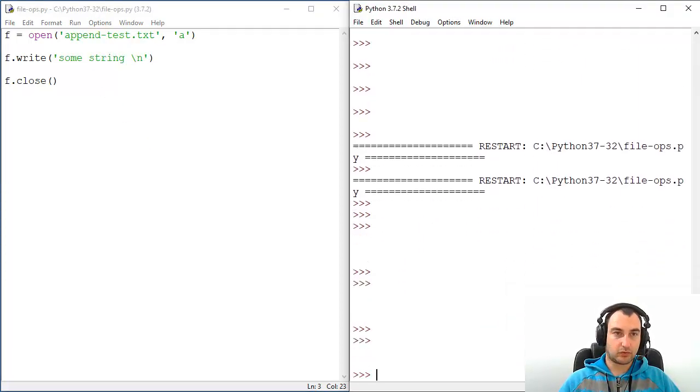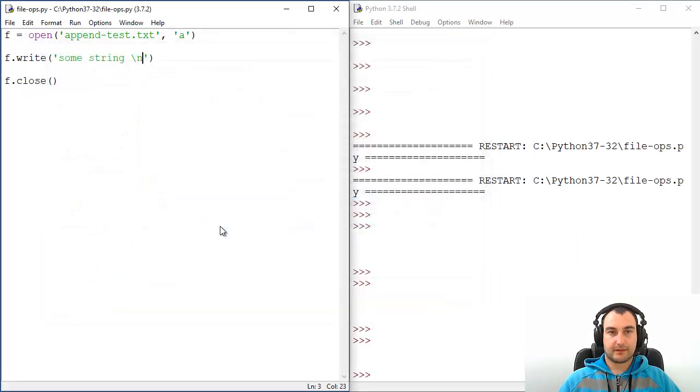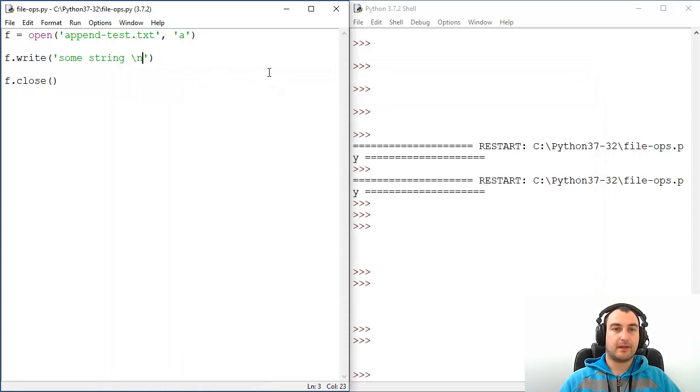Okay, let's run our thing. Everything is fine, cool. Let's check if the file is actually there. Of course it is, and the file with some string is here, so that's fine.